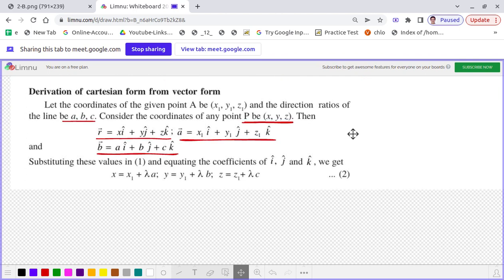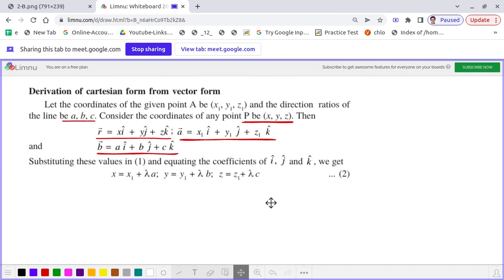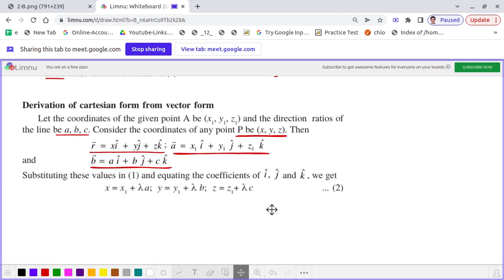Then dear students, what we can write is that if we write these three values of A, B and R into the vector equation, that R vector is equal to A plus lambda into B, what will we get?